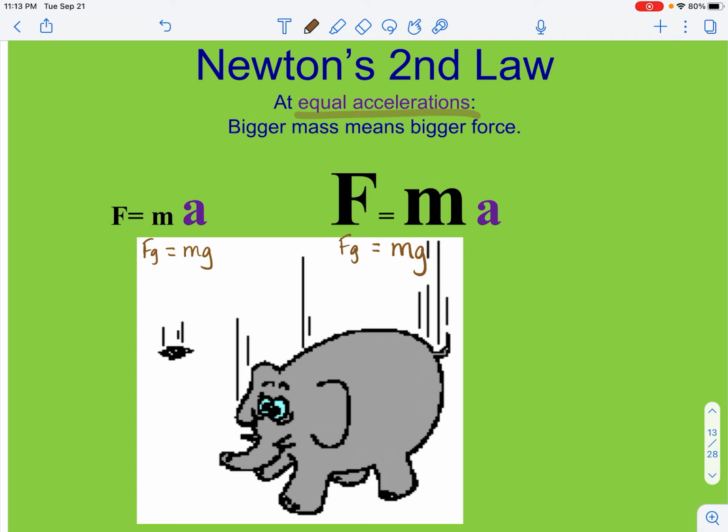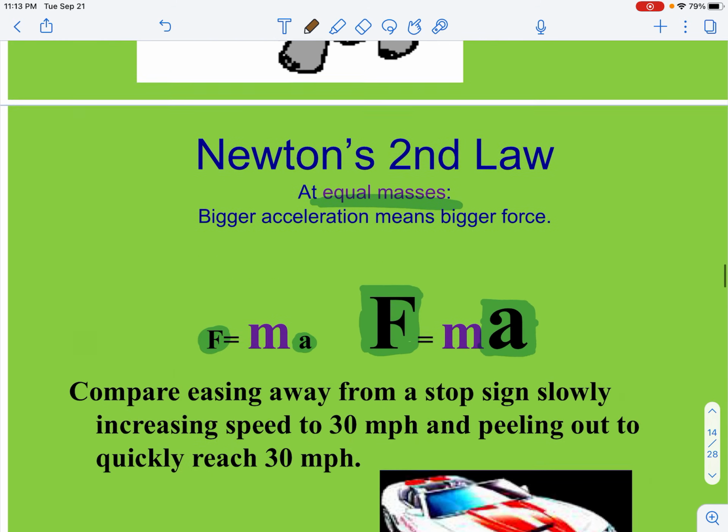So I want you to understand that Newton's second law can tell me about forces acting on an object, and then we can calculate the acceleration rate, and it can also be used to help us understand the weight of the object, because if the object is falling, then the force needed to pull that object so that it accelerates at the rate of gravity would be larger for more massive objects and smaller for less massive.